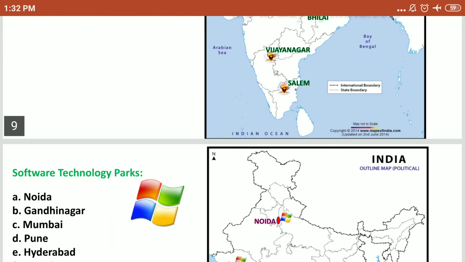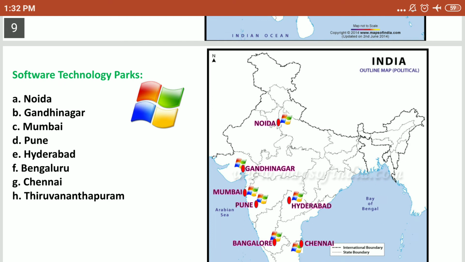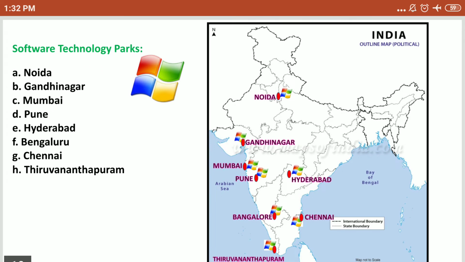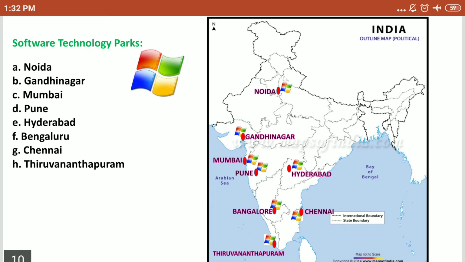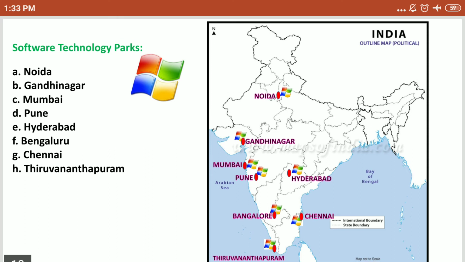Now comes the software technology parks, STP. There are various STPs in our country, like Noida, it is in Uttar Pradesh. Gandhinagar, it is in Gujarat. Mumbai and Pune are both located in Maharashtra. Hyderabad, it's in Telangana. Bengaluru, it's in Karnataka. Thiruvananthapuram, it's in Kerala. And Chennai, it is in Tamil Nadu. So these are the eight places which will be asked in the CBSE examination term 2, software technology parks.